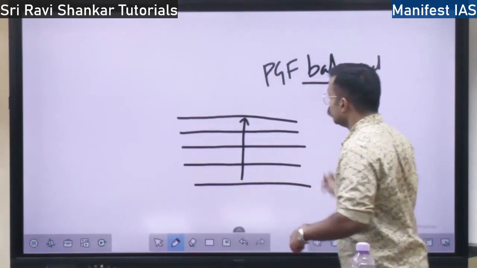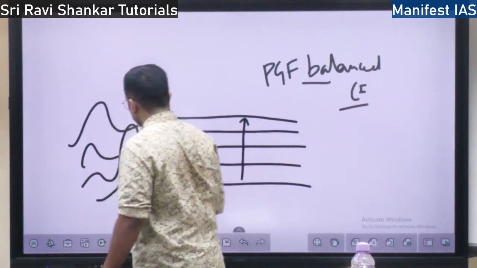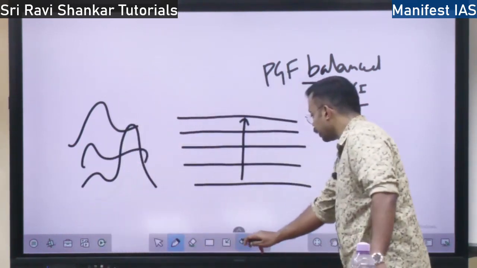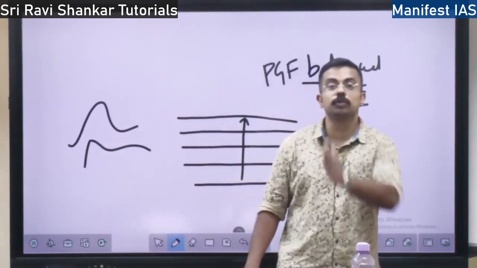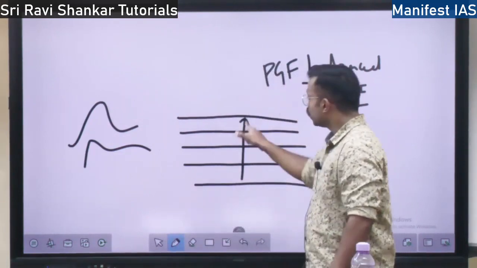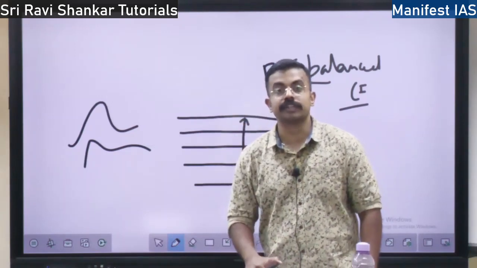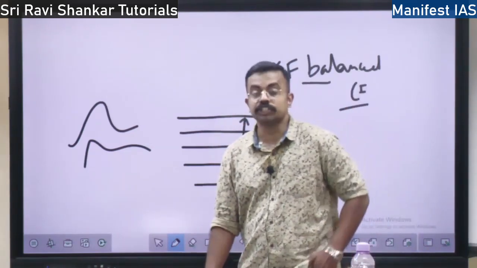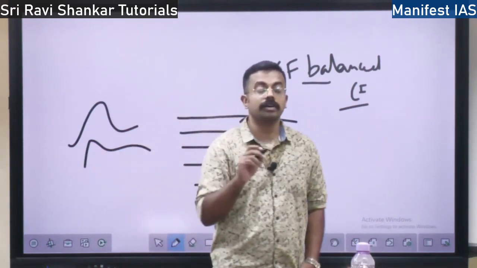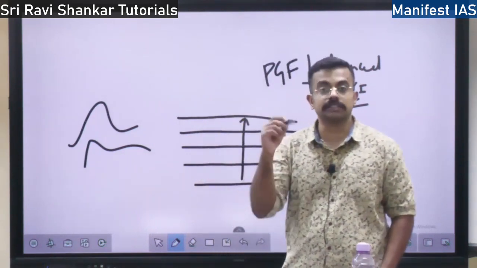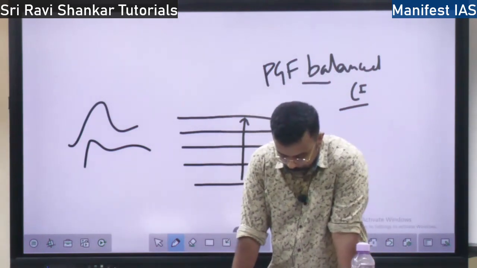When the Coriolis force is balanced by the pressure gradient force, the isobars will be parallel to each other. If they are not parallel, it will be either like this, because of different areas of different pressure, right? So if they are parallel, what happens? The wind moves straight from one isobar to the other isobar. This movement of straight wind is called the geostrophic wind. The movement of wind in a straight direction because of the straight isobars across the latitude is called geostrophic wind. That is, it moves in a straight direction, right?